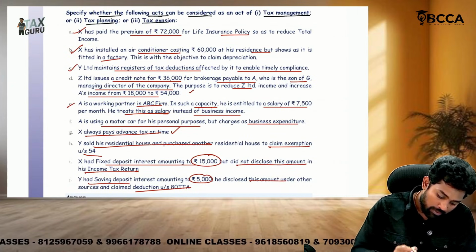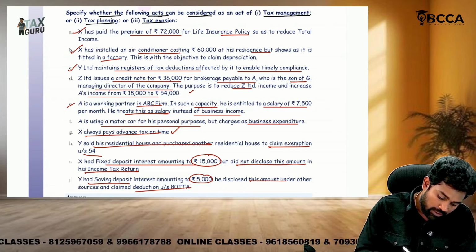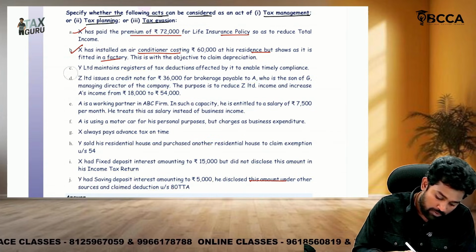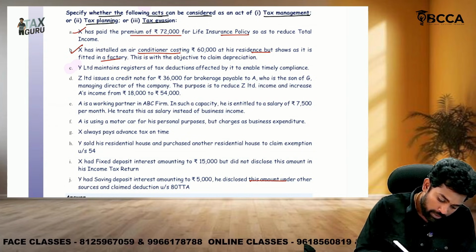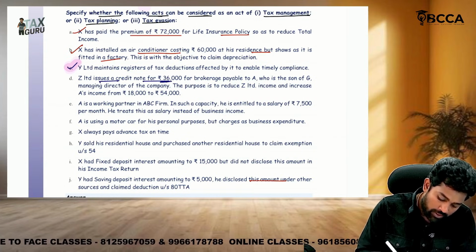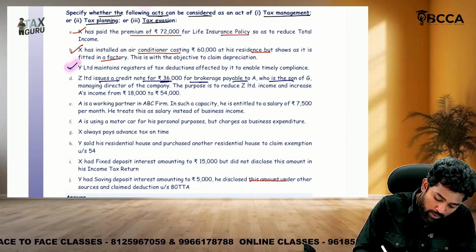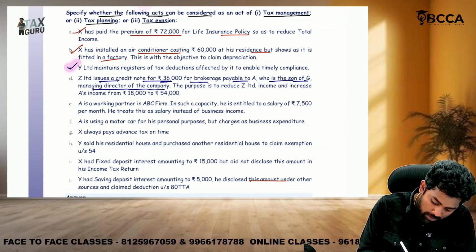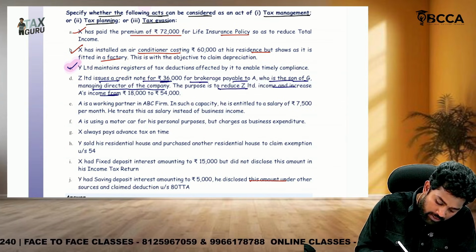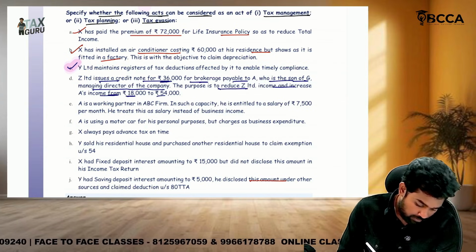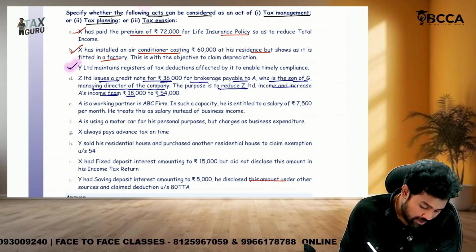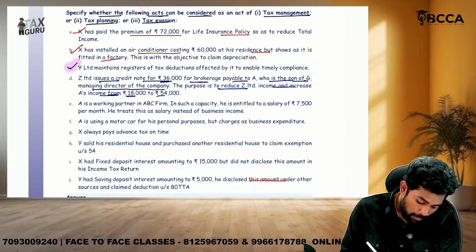Registers of tax deductions maintained to enable timely compliance, which comes as what, sir? Tax management. Then Z Limited issues a credit note for 36,000 for brokerage payable to A, who is the son of G, managing director of the company. The purpose is to reduce Z Limited's income and increase A's income from 18,000, sir.